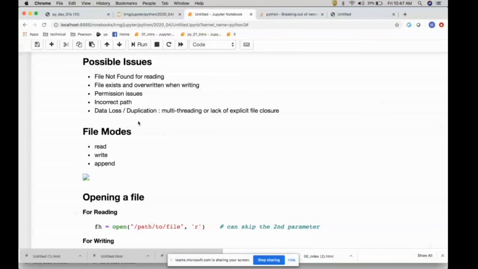Permission issues. Especially if somebody else creates a file and puts it in a common location, and they didn't set the permission appropriately, then we may not be able to read or write. Incorrect path, right? Sometimes we use a relative path. If we are not pointing to the right file or the right location, especially the directory, we will have a problem.